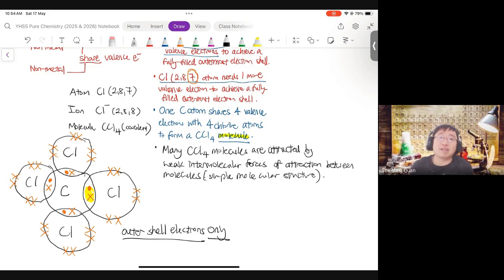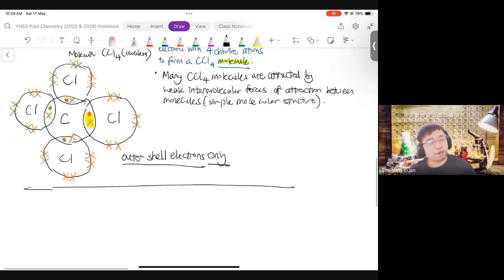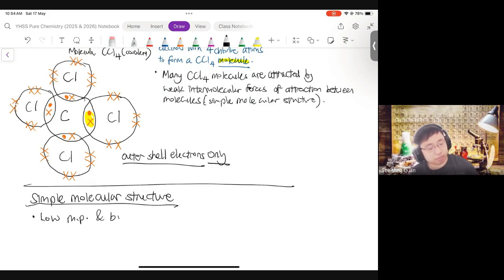Now, so that is the simple molecular structure. So I'm sure you can predict what's next is the properties, right? So simple molecular structure. Simple molecular structure, very low melting and boiling point. Very low, okay, not just low actually, very low.